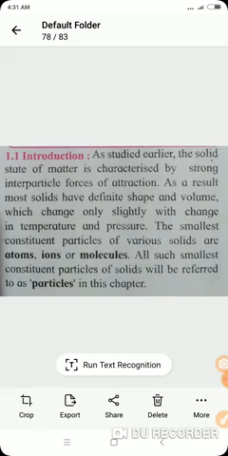Solids contain various smallest constituent particles, and these particles are called atoms, ions and molecules. All such smallest constituent particles of the solids will be referred to as particles in this chapter. That means all the constituent particles of the solid, whether ions, atoms or molecules, are called particles in this chapter.